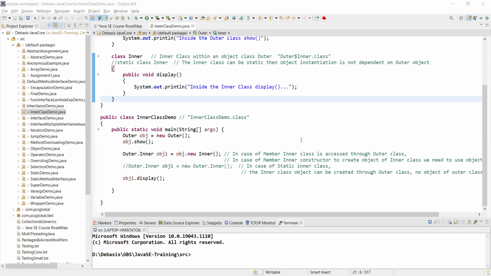Now, this is the class. Will you have Outer only? Yes, I will. What does that dollar signify? The dollar signifies that Inner.class is actually an inner class called from an outer class, which is Outer.class. So there must be some Outer.class as well.